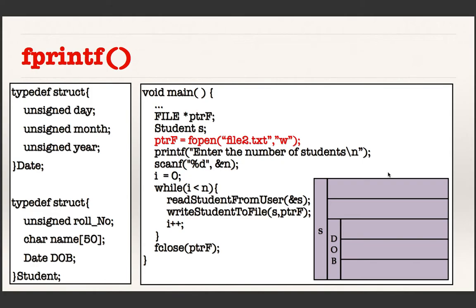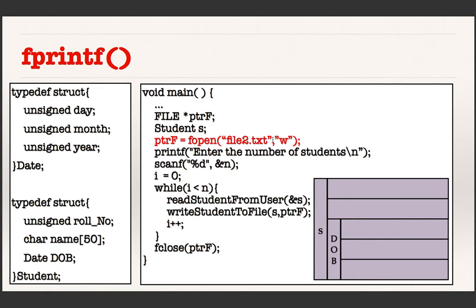The student S has three fields, and the third field itself is a structure which has another three fields: day, month, and year. So you got a structure variable created.